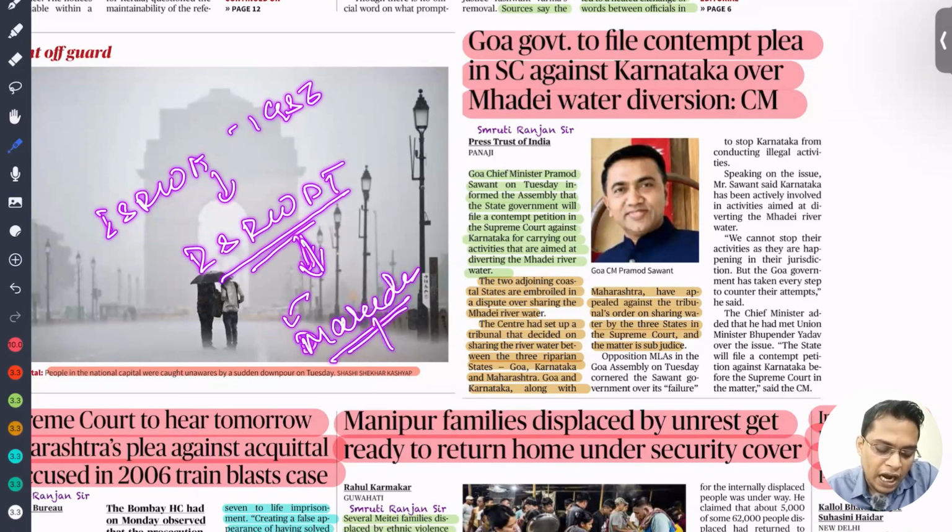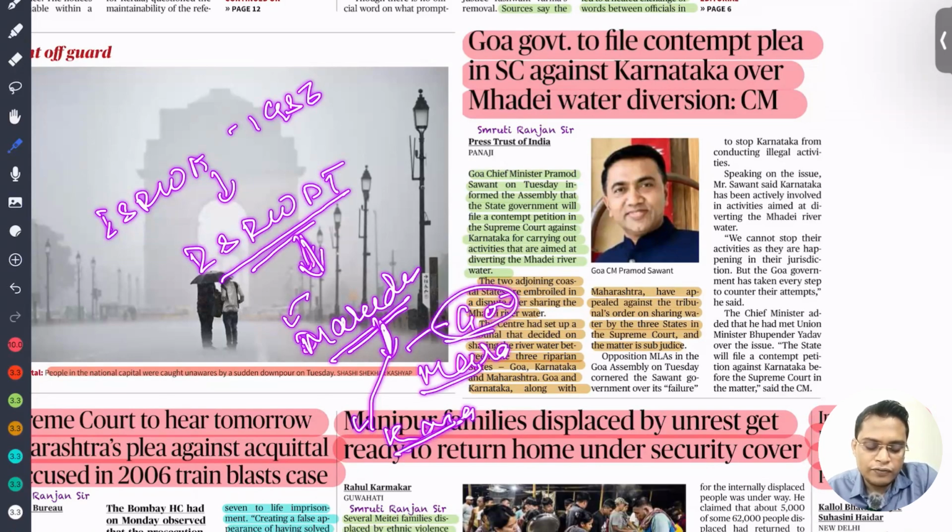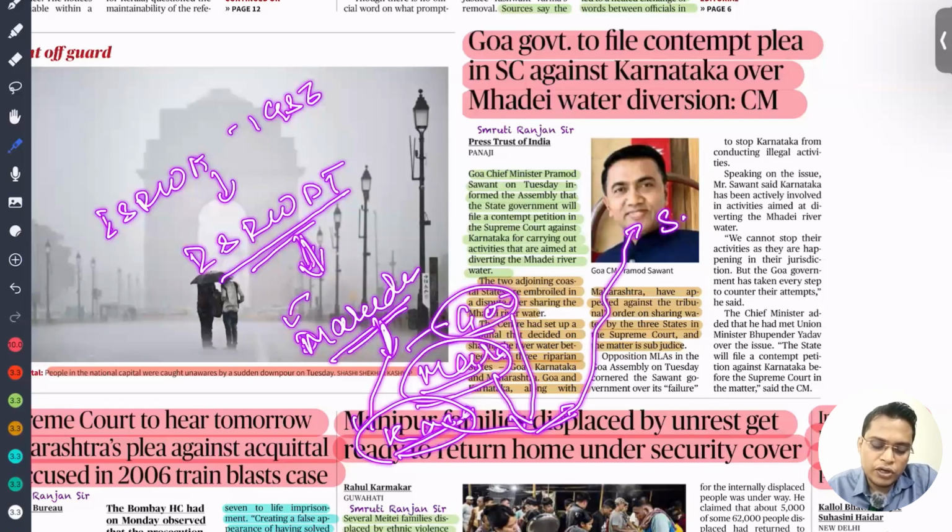So it provides an award for how the water is going to be shared among the three states, that is Goa, Maharashtra and Karnataka. But the problem is that whenever the award of the interstate river water dispute tribunal is not acceptable to a single state, they keep filing appeals in the Supreme Court. But originally, if you read about the interstate river water dispute law, it says that the award of this tribunal is final. There cannot be any appeal in the Supreme Court.